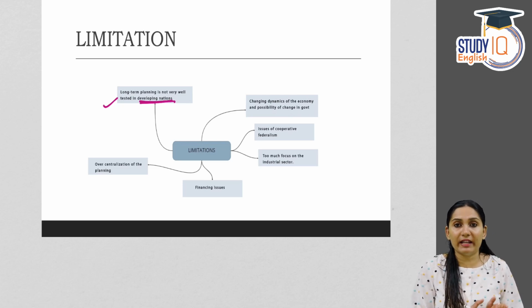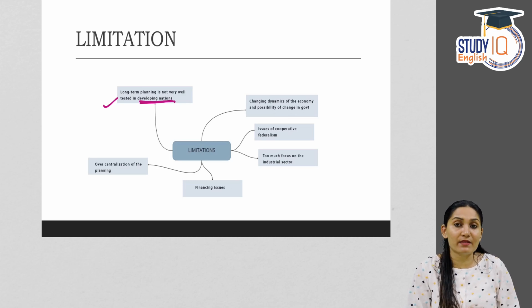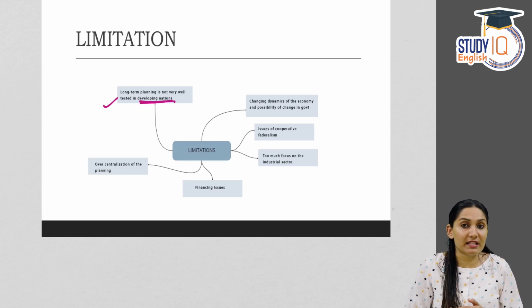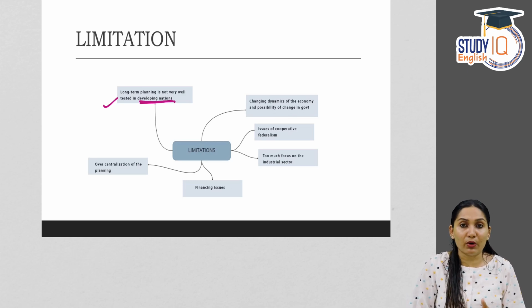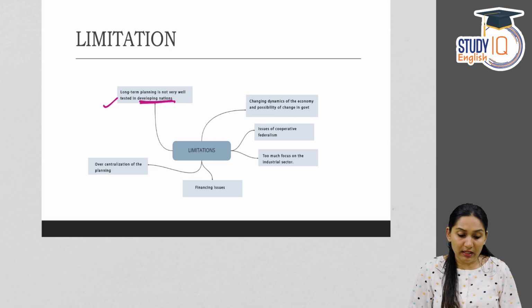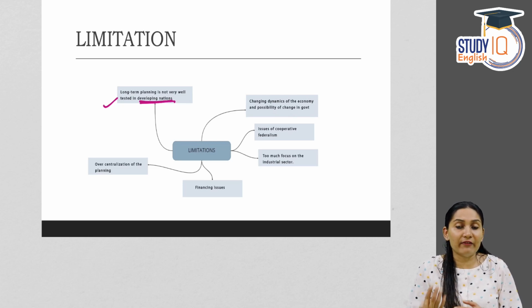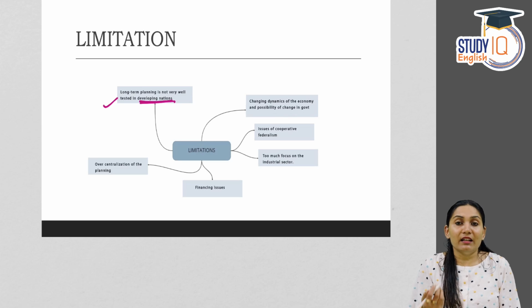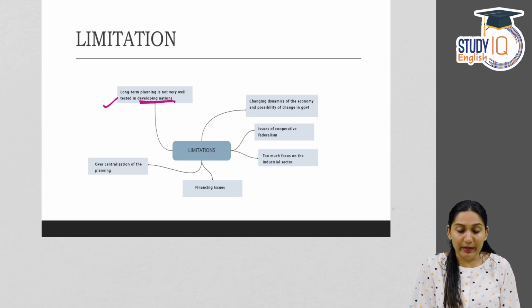India is familiar with 5-year plans, and now we stopped 5-year plans and we have a think tank in place which is Niti Aayog, which does strategic planning for India. Long-term perspective planning, medium-term planning and short-term planning. But in case of India or in case of any other developing country, long-term planning is not a very well tested thing. That is, developing countries have lack of resources, lack of capacities to implement and execute long-term plans. So it's a kind of testing for India now.